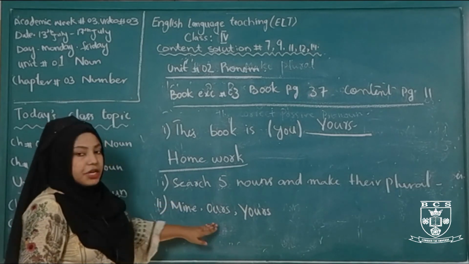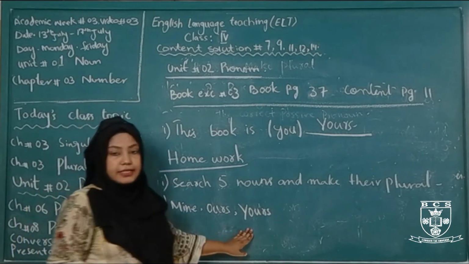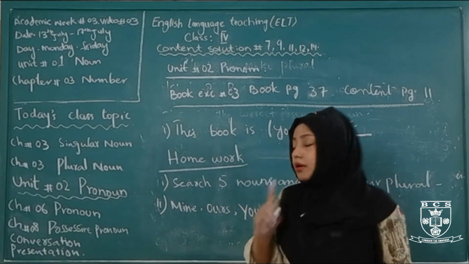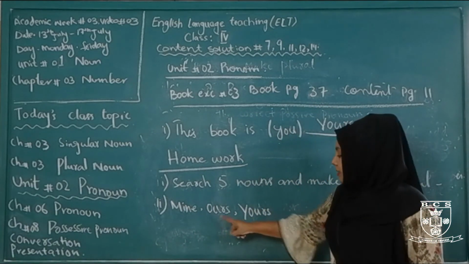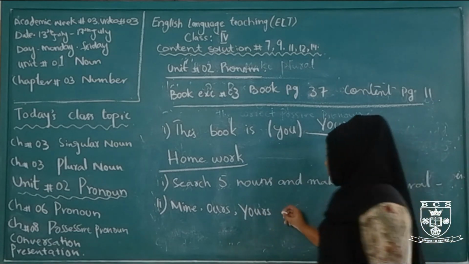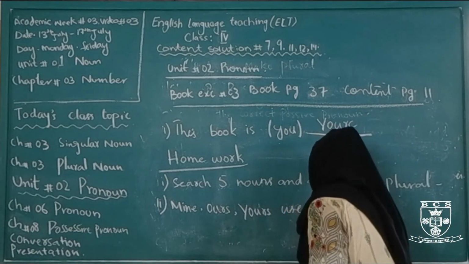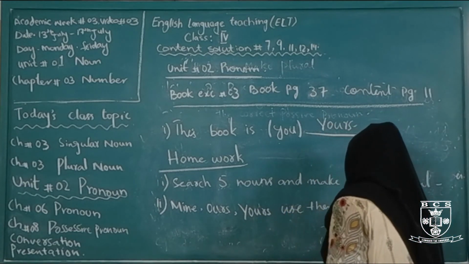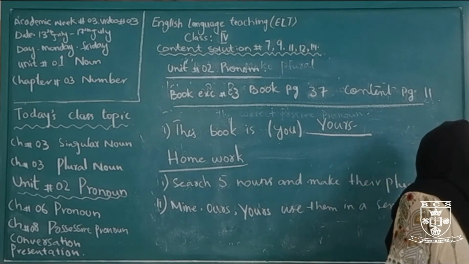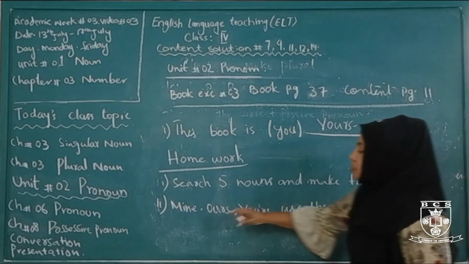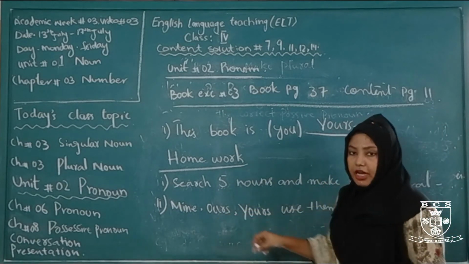Use these 3 possessive pronouns in sentences and make 3 sentences. One sentence of mine, second one is ours, and the third one is yours. Use them in a sentence, or make a sentence by using these possessive pronouns.